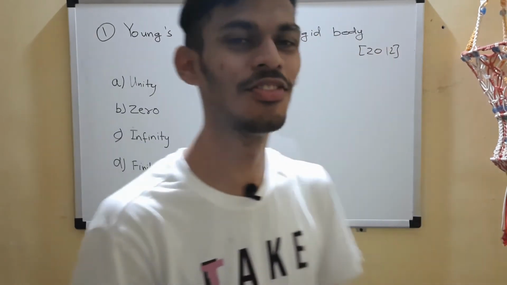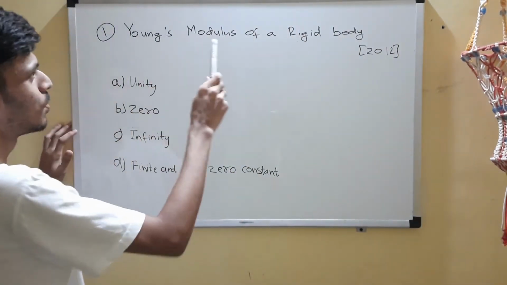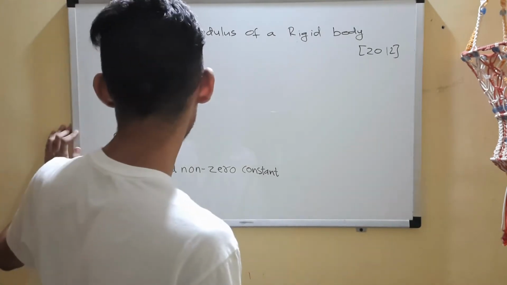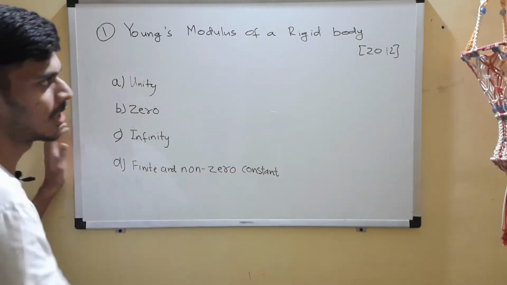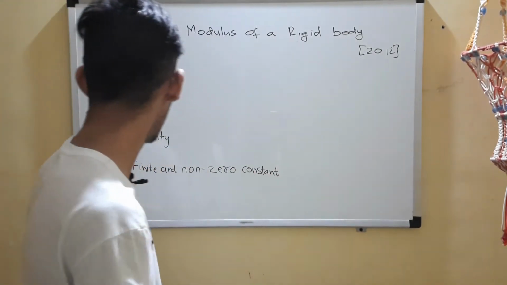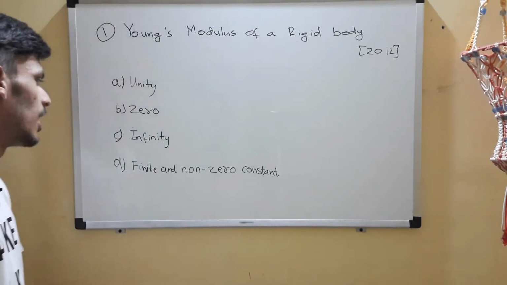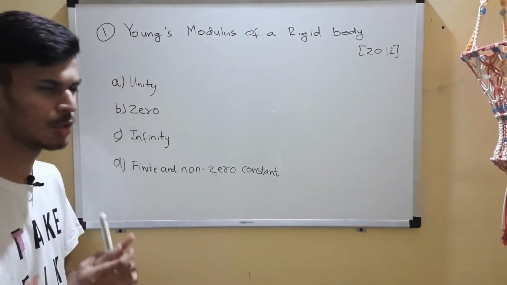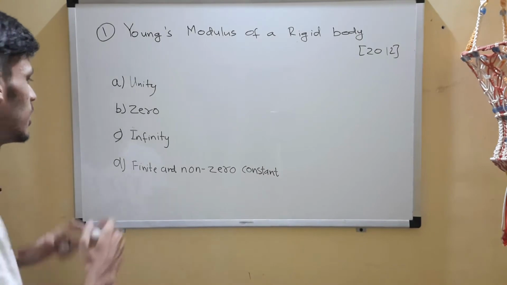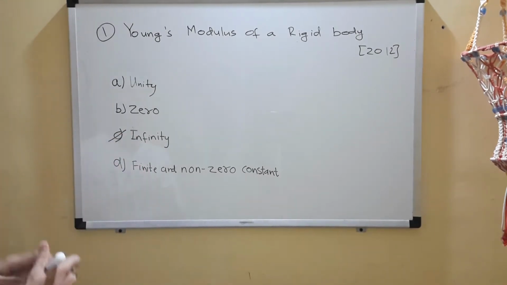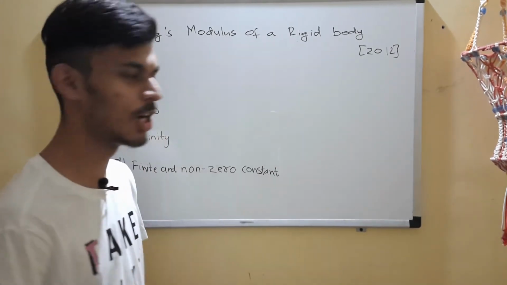So the first question for the day, question 1: Young's modulus of a rigid body is, okay. It was asked in BITSAT 2012, you can give it a try. You should be ready with your answer in 3, 2, 1. The correct answer is C, infinity. Young's modulus of a rigid body is infinity.